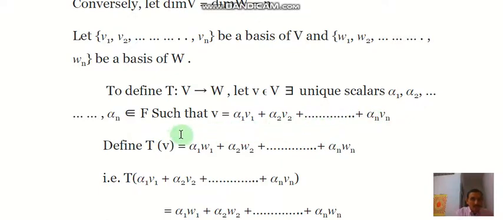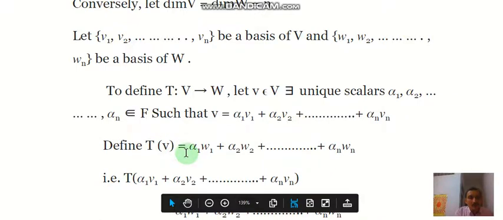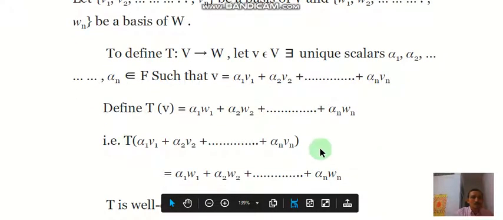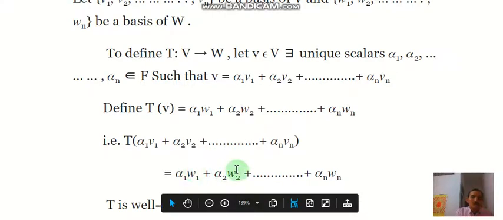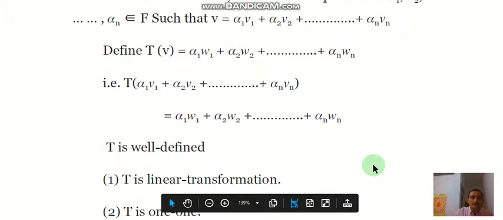Then we define that Tv, the image of the element v under T, equals alpha 1 w1 plus alpha 2 w2 plus so on plus alpha n wn. That is, T of alpha 1 v1 plus alpha 2 v2 plus so on alpha n vn equals alpha 1 w1 plus alpha 2 w2 plus so on plus alpha n wn.